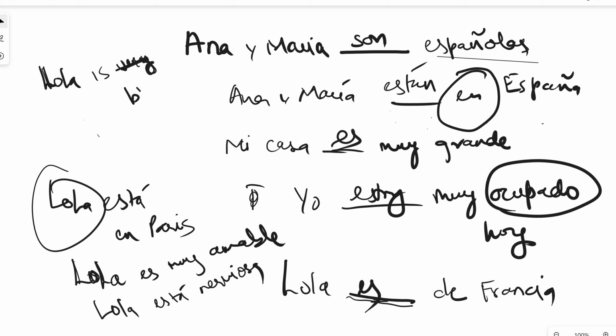If I say Lola is blonde, that is not going to change. If she's blonde, she's going to remain blonde unless she decides to color her hair. But again, it's not a temporary state that you are in. If you are born with blonde hair, then your hair is going to be blonde for the rest of your life. So Lola es rubia.